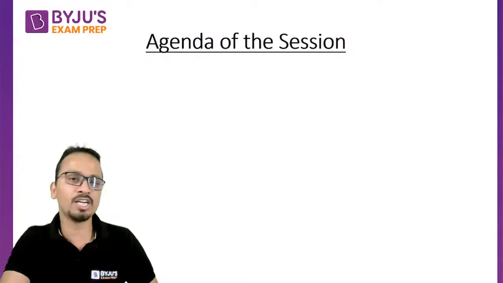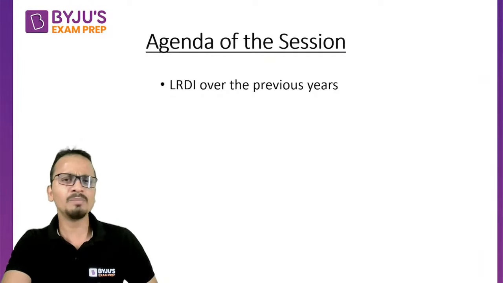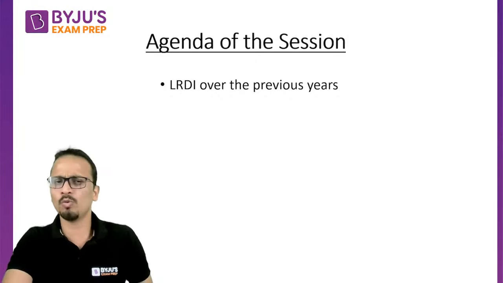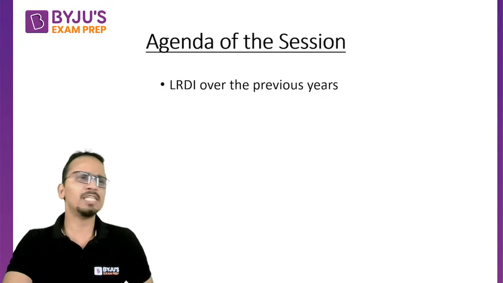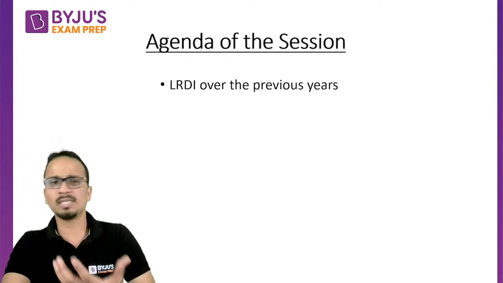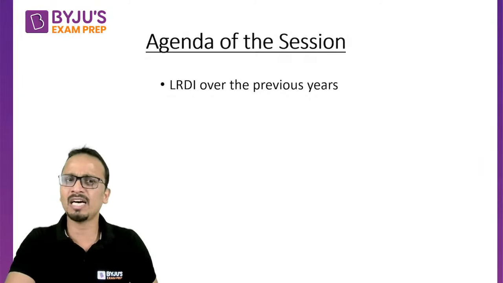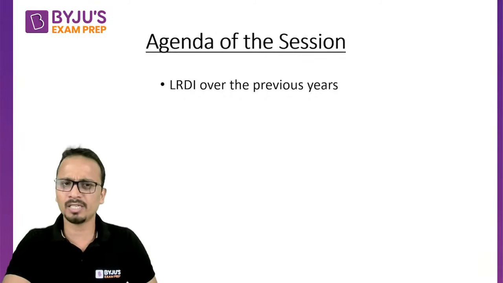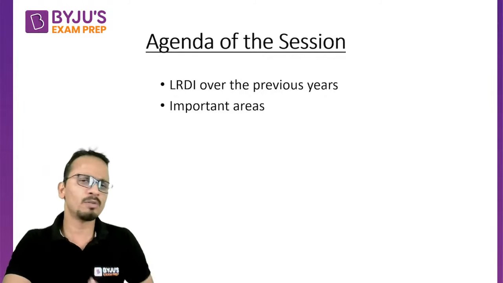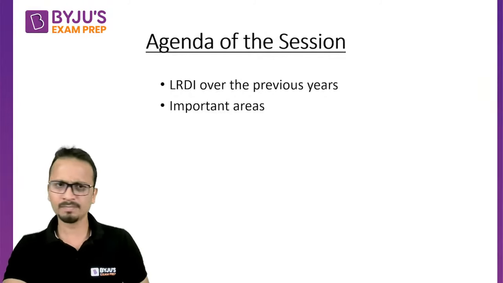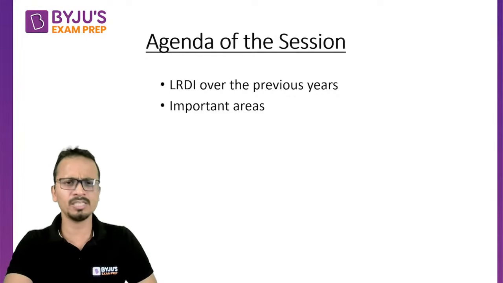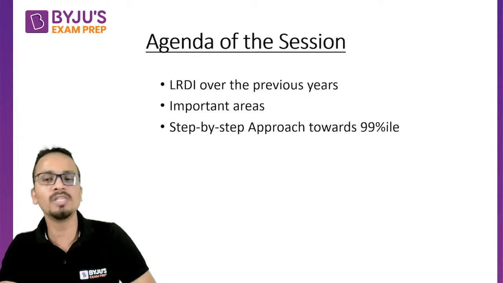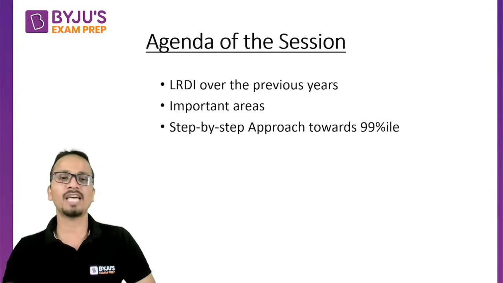First of all, the agenda of this session. To start with, I'll be talking about how the LRDI section has behaved over the past few years, over the past 4 to 5 years. Basically, talking about the pattern in which the LRDI section has been asked, the type of questions, and the score versus percentile for this particular section. Moving ahead, I'll be talking about some of the important areas that we must start focusing on as far as the LRDI section is concerned. And then the most important thing, I'll be telling you the step-by-step approach towards scoring 99 plus percentile in this section.